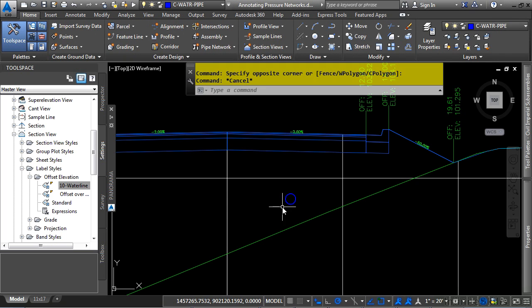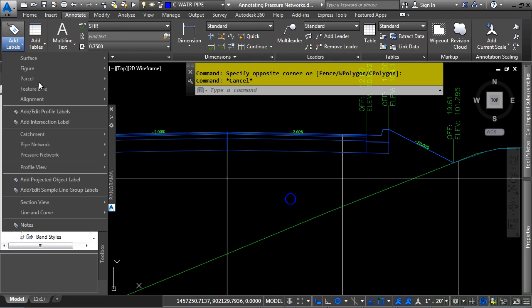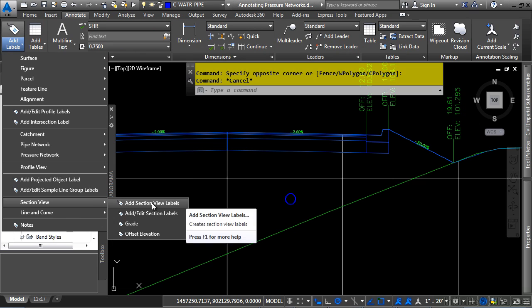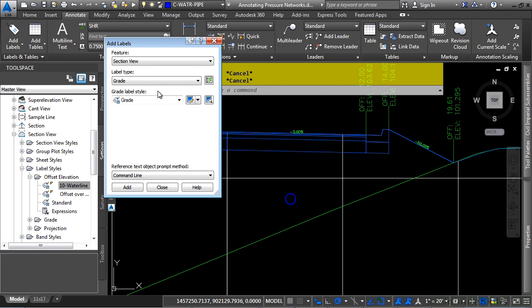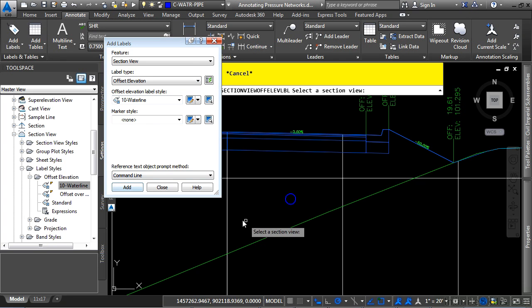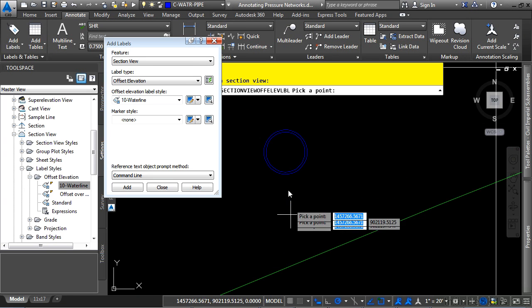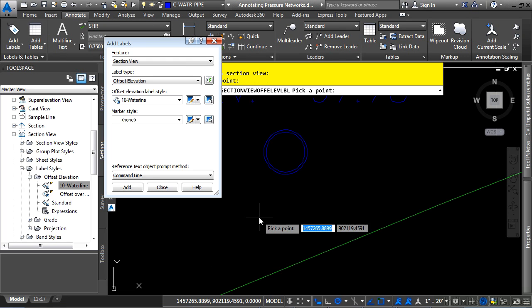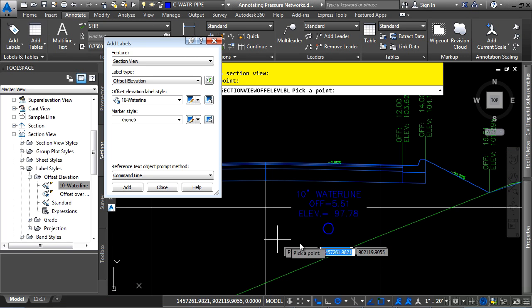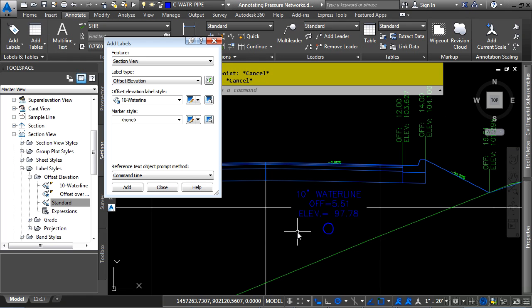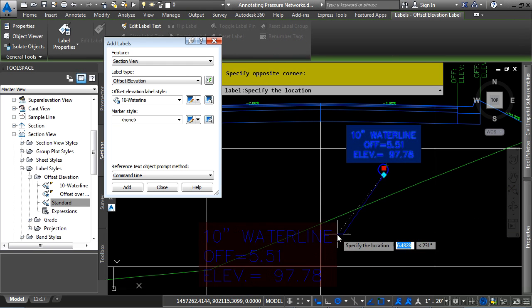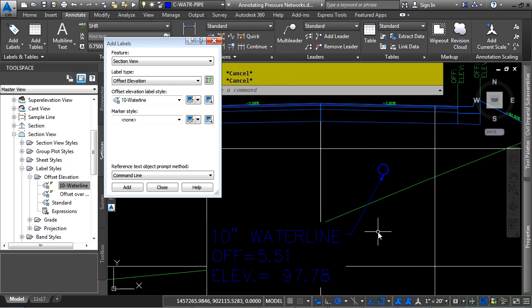To add a label here, simply navigate to the Annotate tab, Add Labels dropdown, and then select the section view and add section view labels. Make sure you choose this one because you want to make sure that you select the actual label style that you want to apply. We'll pick 10 waterline, no marker style, click Add, and then pick our section view as it's prompted by the command line window. And then as far as picking points goes, you simply navigate using O-snaps, and there is your label for that object. Yes, you will have to go in and do this for every single object within the section views. Again, if you need to drag this out, you simply select it. Using the drag state, you can drag it out, and there's your label within the section view.